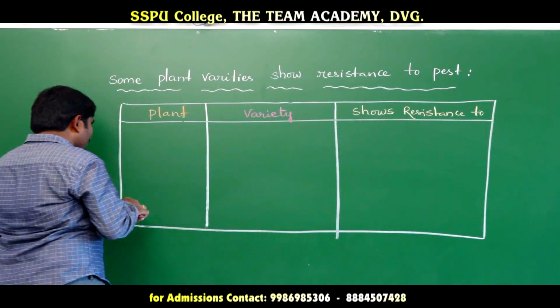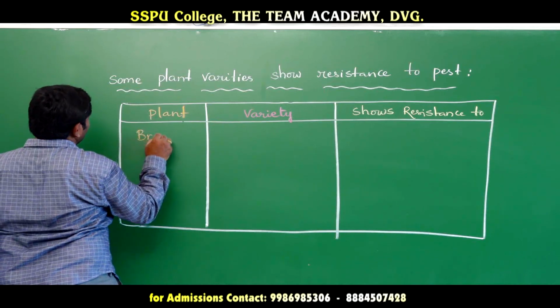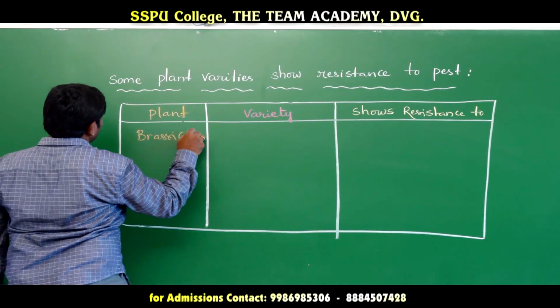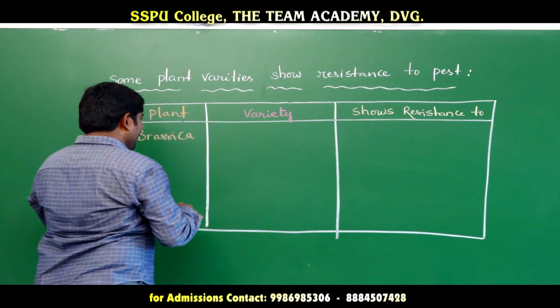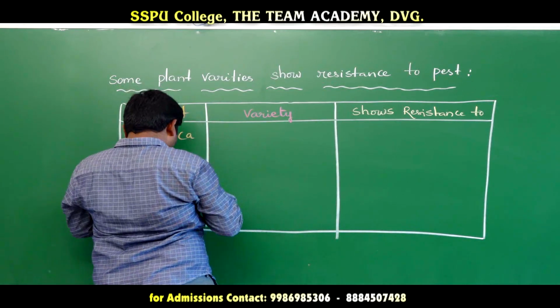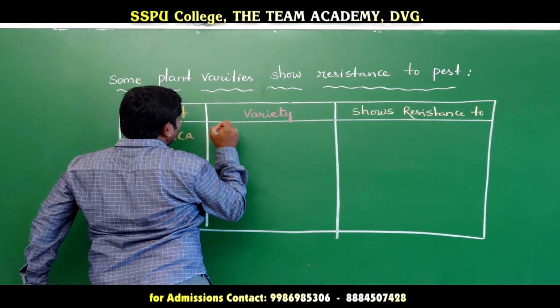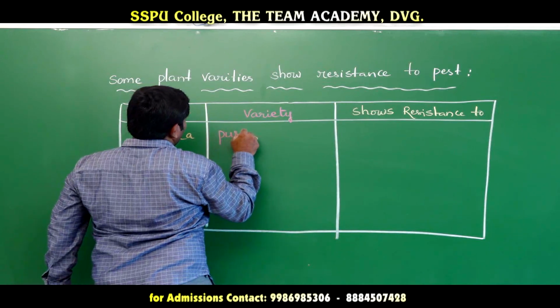First one, the species is Brassica rapeseed, and the variety name is Pusa Gaurav.